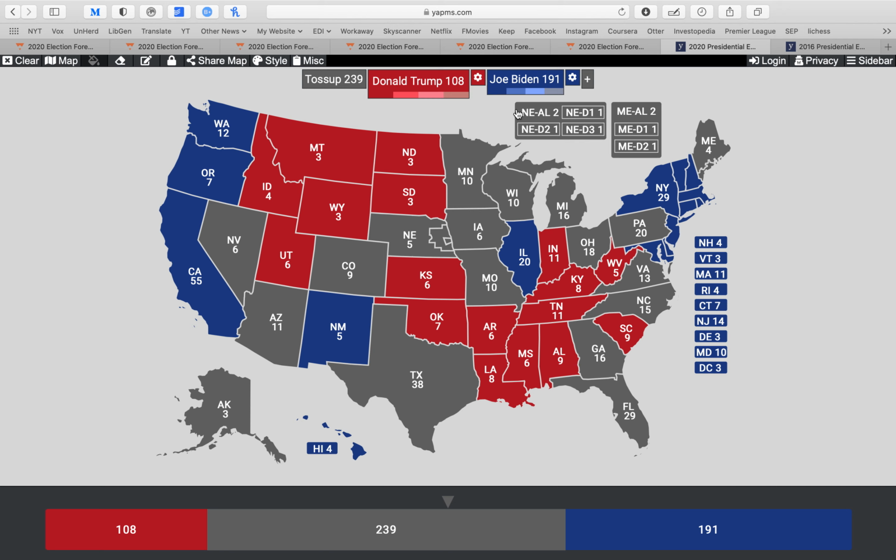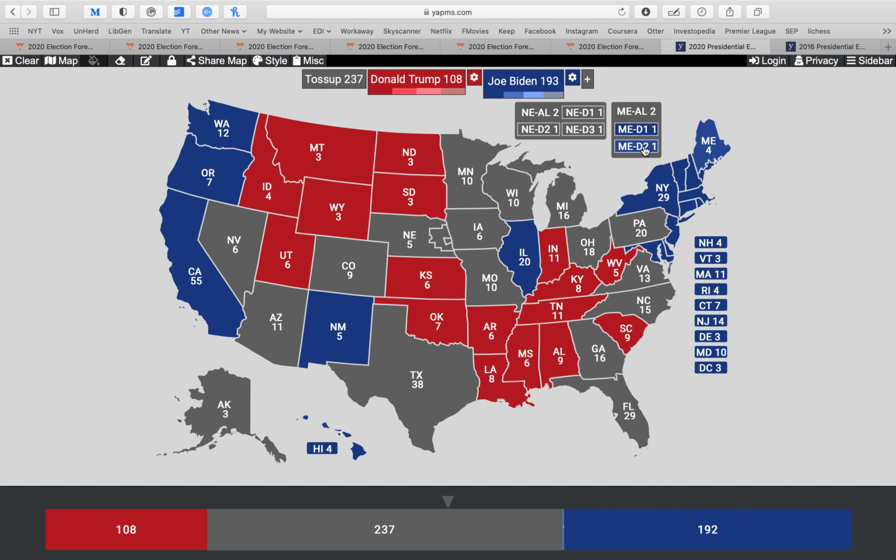I will quickly explain what's going on with Nebraska and Maine, because it can be confusing. Why are there 3 lines? Why are there 3 districts in here and in here? Well, the D stands for district and AL stands for at large. So in Maine, as an example, they have divided the state into 2 different districts. One is very strongly Democrat, and that's Maine's 1st district, which is a more urban district.